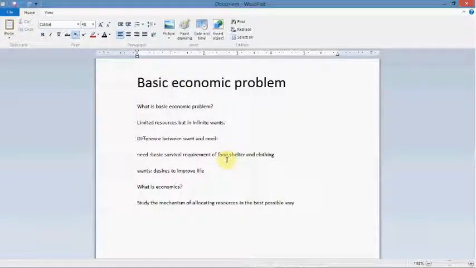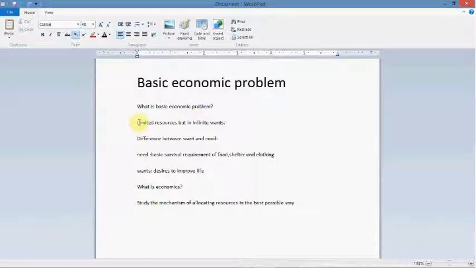So, what is the basic economic problem? This is the question that you're going to be asked in any economics course. If you are an O-level student, then this would be entirely new to you. But if you have studied economics previously, then perhaps you might have an idea of this concept. Now, I'm going to assume that you have not studied economics previously and you are entirely new to this subject. So, let's start. What is a basic economic problem?